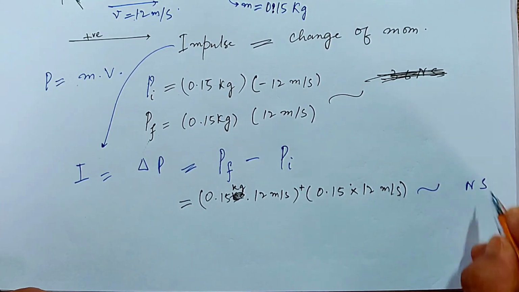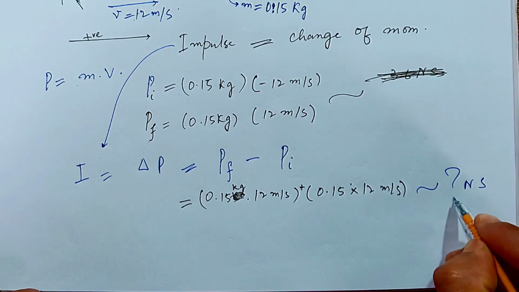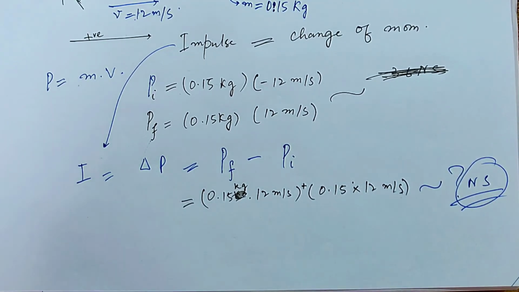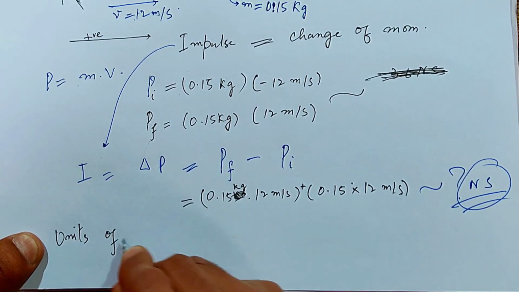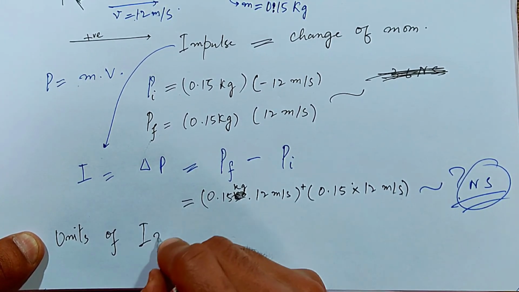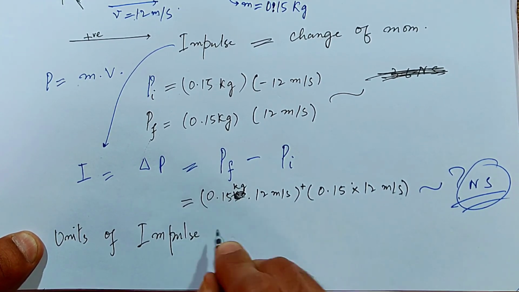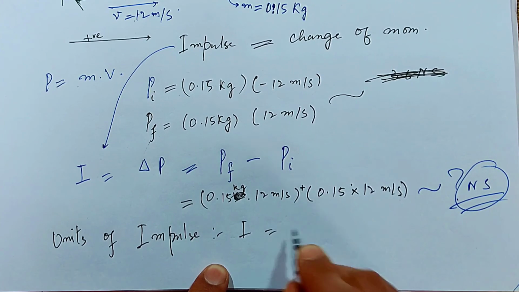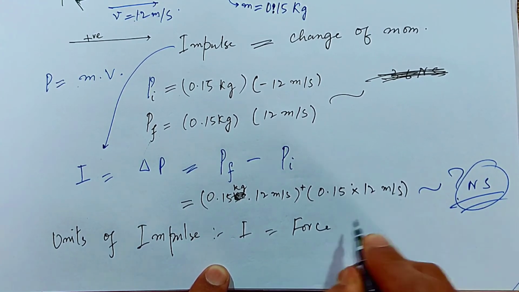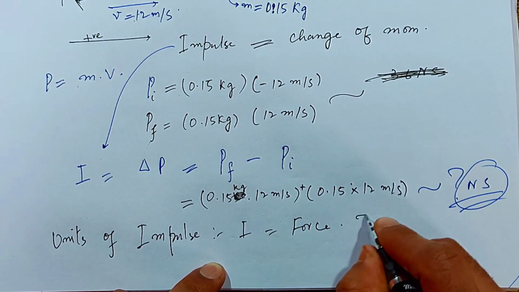Something Newton second, and this Newton second is the unit of impulse. How to calculate that? We know that impulse is equal to the product of force and the time of action.